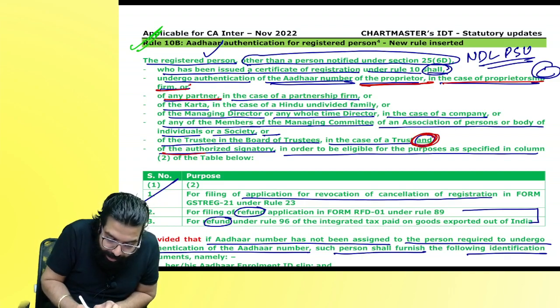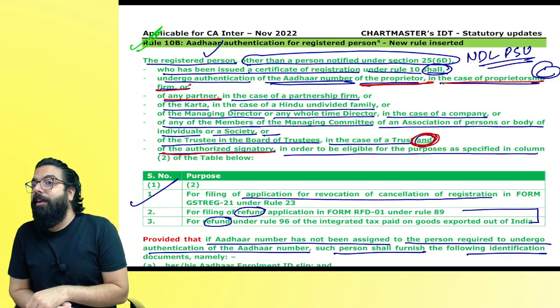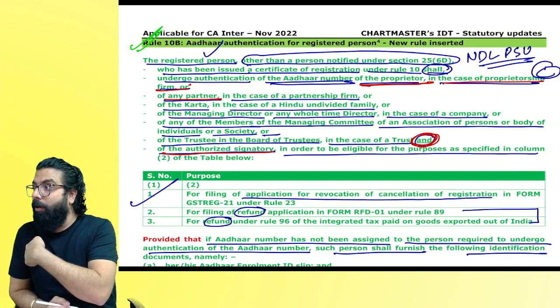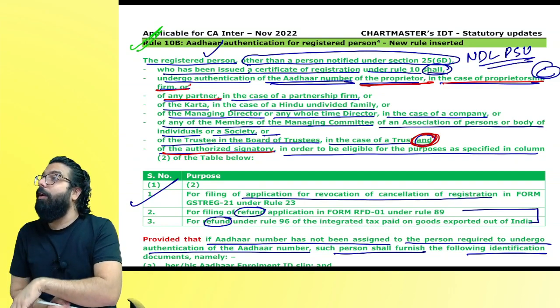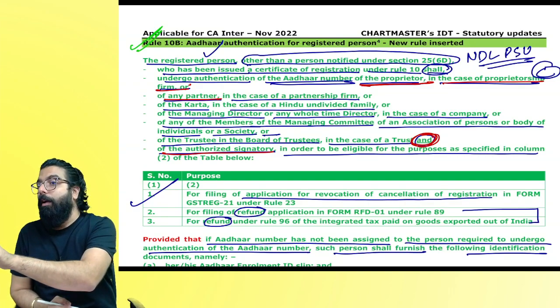And can you see? An authorized signatory. Might be my CA is signing all my GST returns. Then my Aadhaar authentication plus my CA's Aadhaar authentication. Might be I have appointed my son. Not yet. Okay. My son.